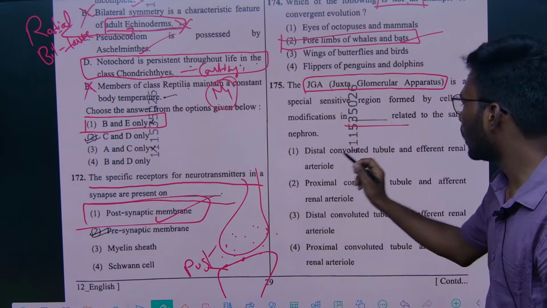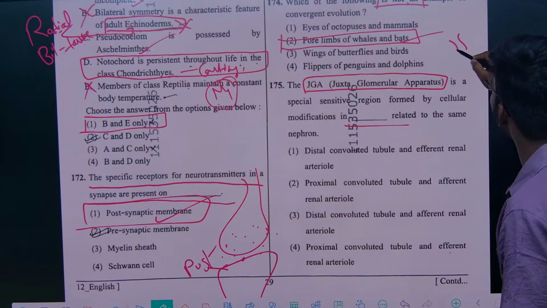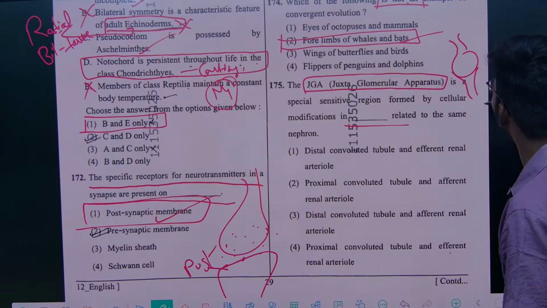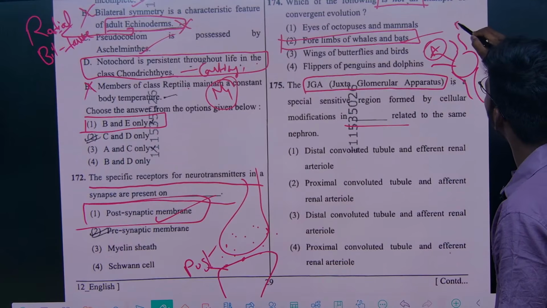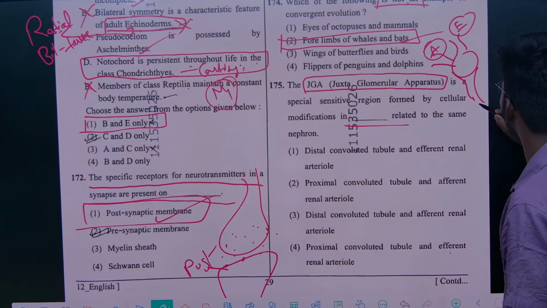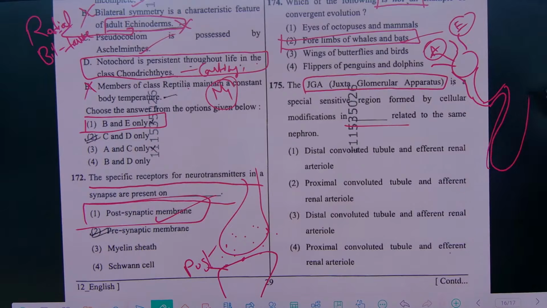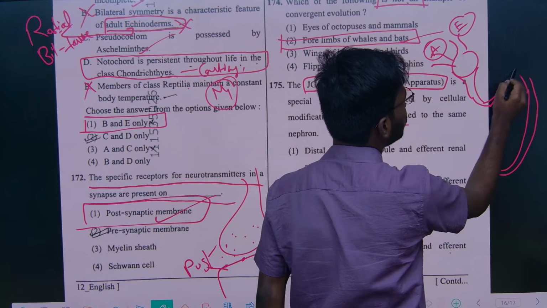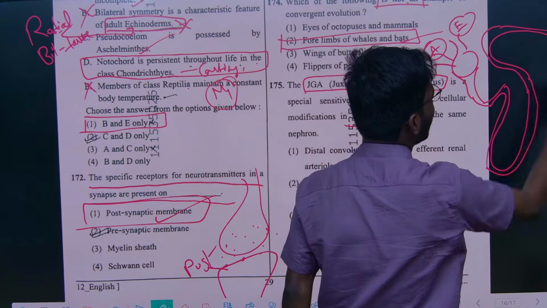So we know where it is present. For example, this is the glomerulus. This is the afferent arteriole, this is the efferent arteriole, which leads to the PCT, then the loop of Henle, and this loop of Henle leads to the DCT, which leads to the collecting duct, right?